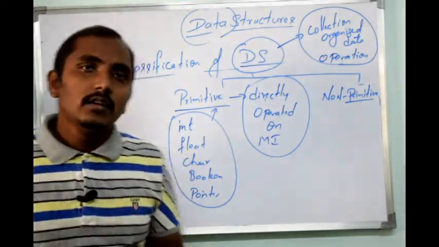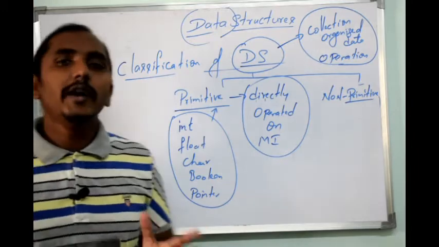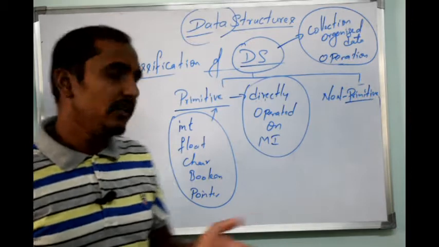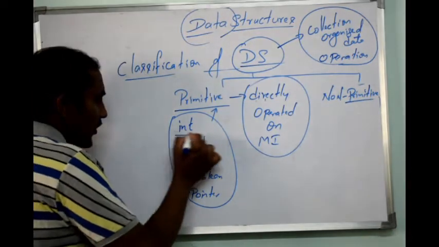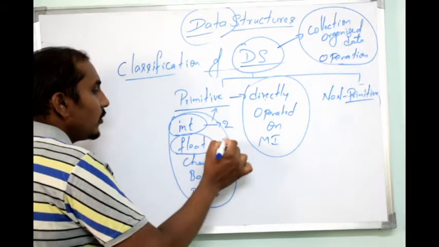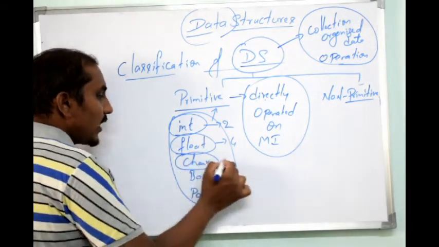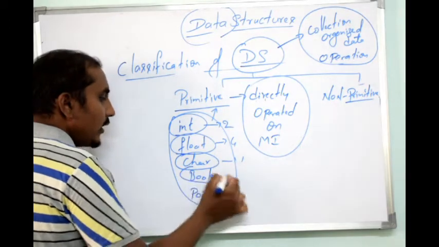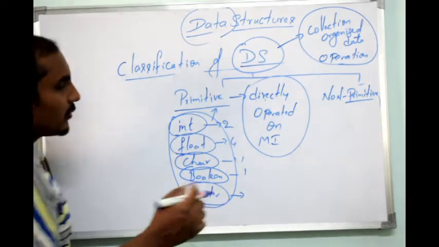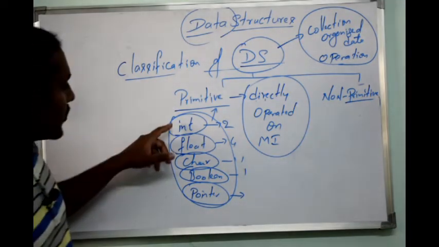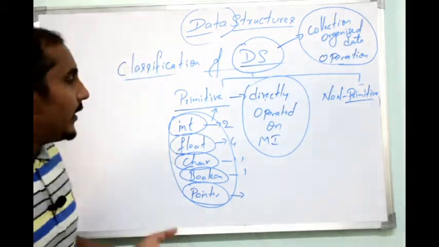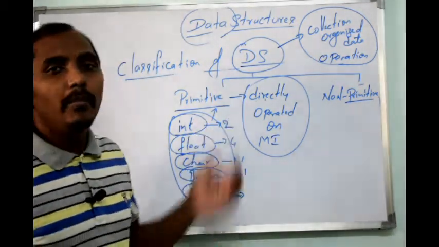So here the compiler will be able to identify how much memory has to be allocated for each and every variable. For example, if I consider integer, by default it will allocate 2 bytes. For float it is going to allocate 4 bytes. For character it is going to allocate 1 byte. Again for boolean it is going to allocate 1 byte, and for pointer, that depends on what type of data type you are using. So the compiler will identify the data type and it will allocate memory automatically, and it can retrieve the data directly based on the byte size.